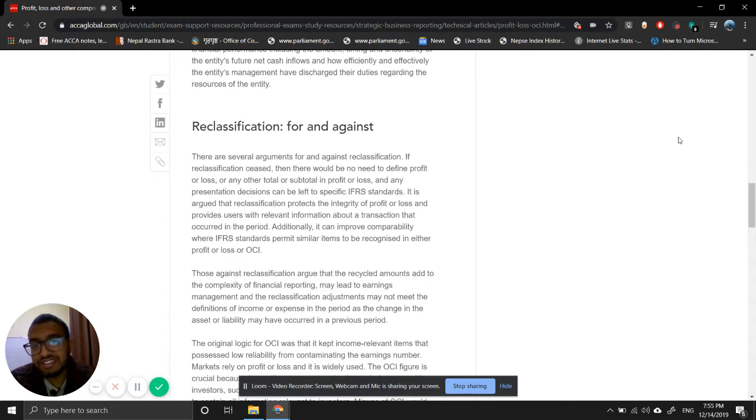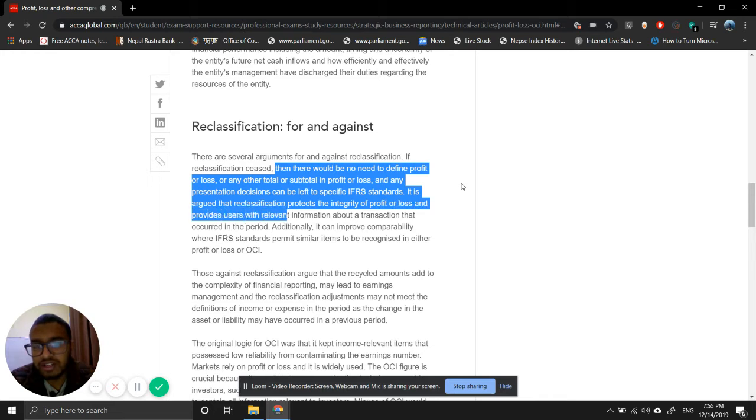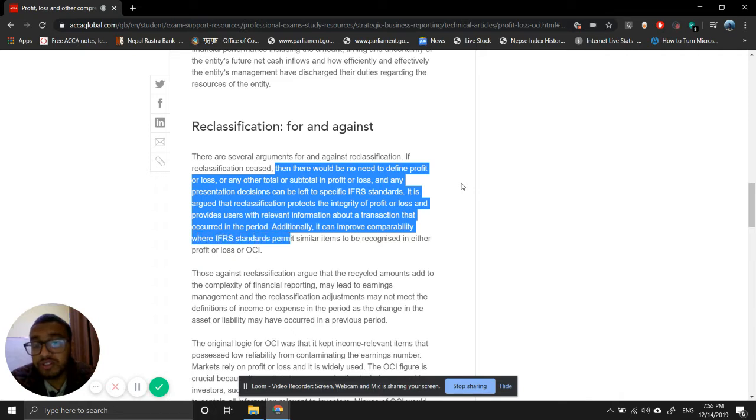If reclassification ceased, then there would be no need to define profit or loss or any other total or subtotal in profit or loss, and any presentation decisions can be left to specific IFRS standards. It is argued that reclassification protects the integrity of profit or loss and provides users with relevant information about a transaction that occurred in the period. Additionally, it can improve comparability where IFRS standards permit similar items to be recognized in either profit or loss or